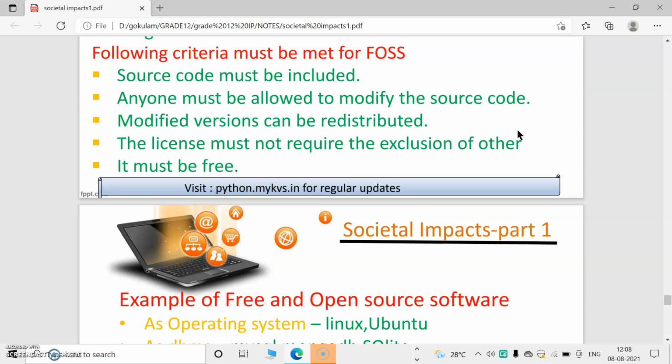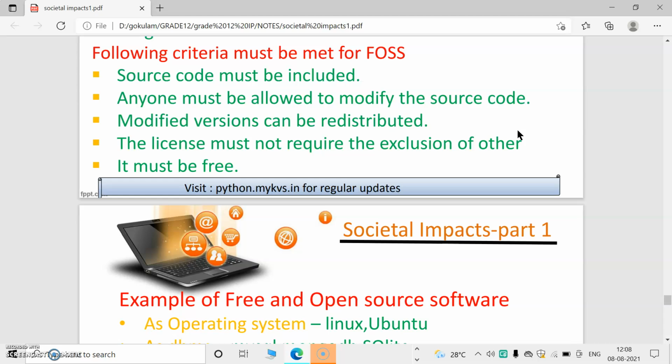Then there are some criteria that must be met for FOSS. The source code must be included. If it is FOSS, that means free and open source software, its source code must be included. So anyone is allowed to modify the source code. If I am creating a FOSS, then its source code is included and I am distributing it to you. You can access the source code and you can modify the source code too.